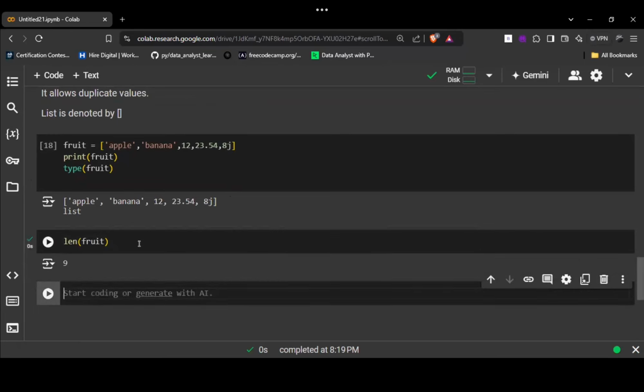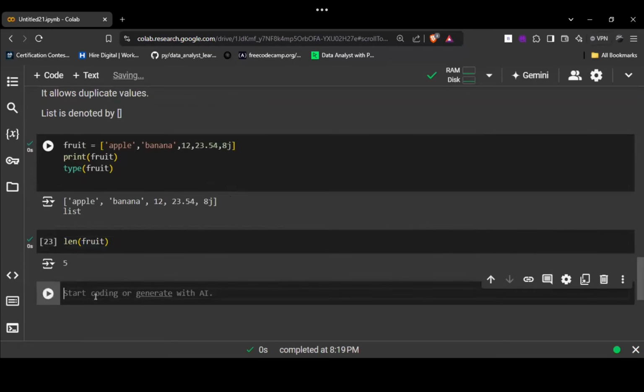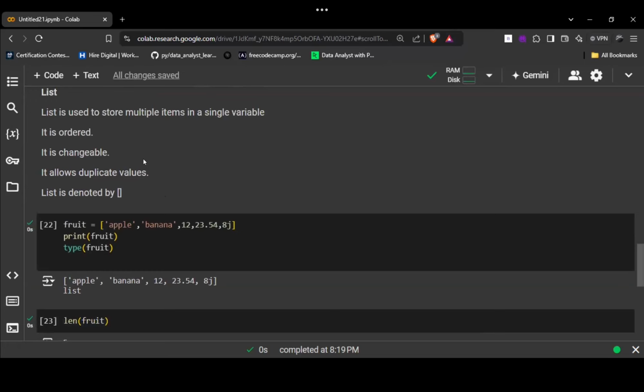Now let's move ahead. What do we have next? I forgot to tell you one thing: we are going to satisfy these 5 points. How? A list is used to store multiple items in a single variable. As we are storing multiple items in a single variable, that satisfies the first point. It is ordered. Order means the items will be returned in the order in which we are giving the input. As you can see, the output is in the same order.